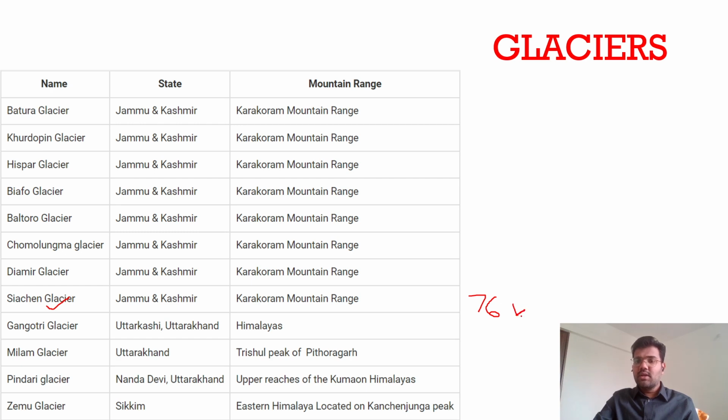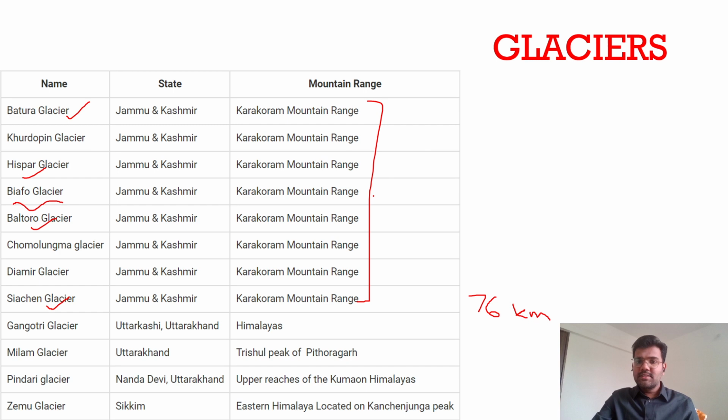Next, the third longest glacier is Biafo Glacier. All these glaciers are present in the Karakoram mountain ranges: Batura Glacier, then Hispar Glacier, then Baltoro Glacier. So just remember at least a few glaciers from the Karakoram mountain ranges.